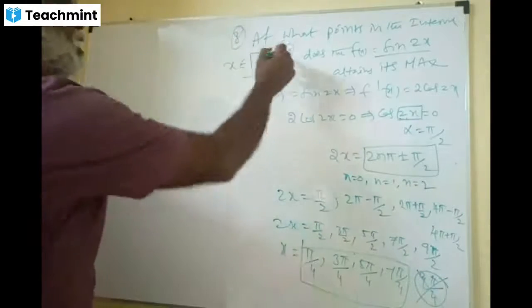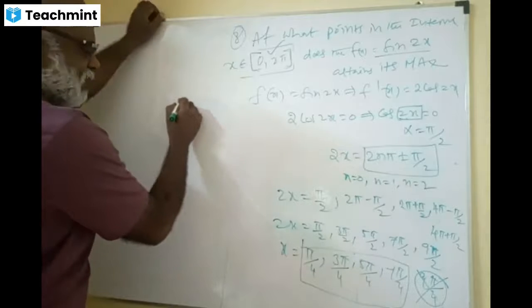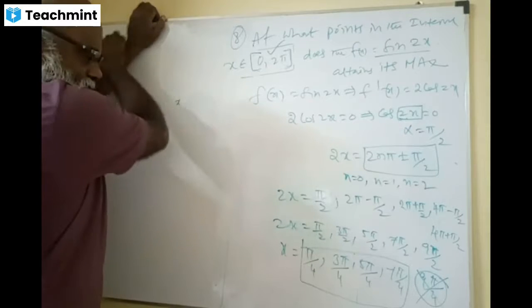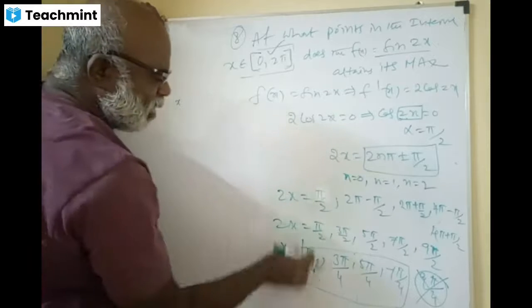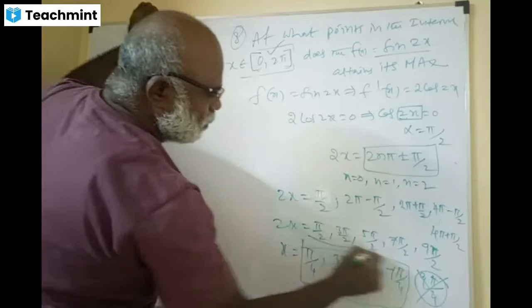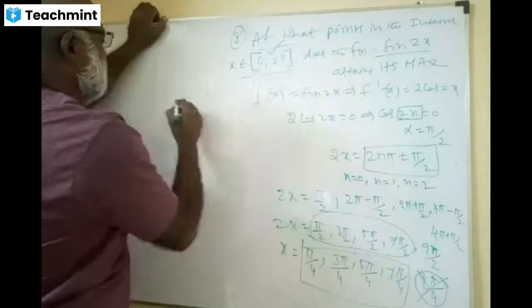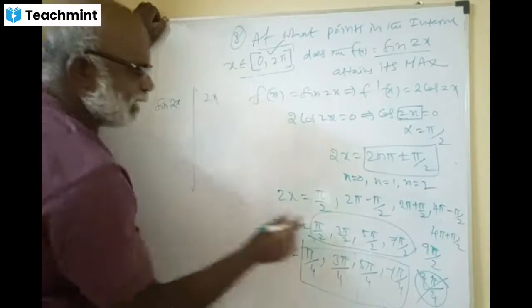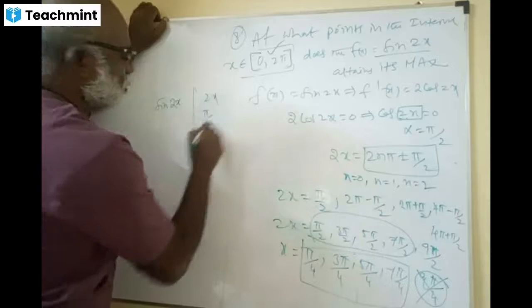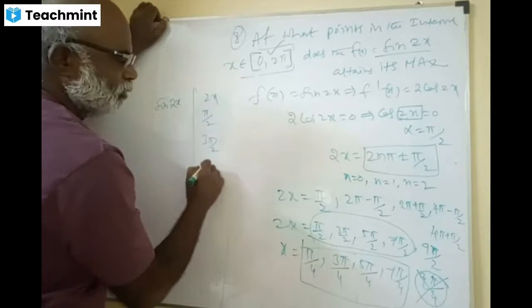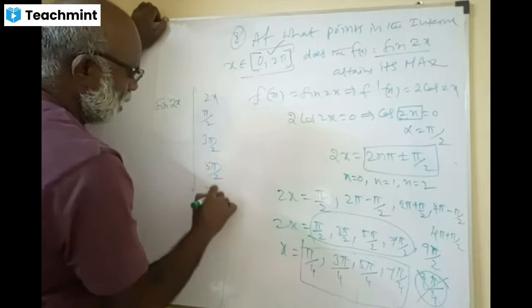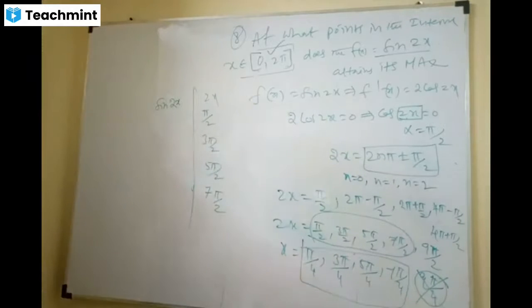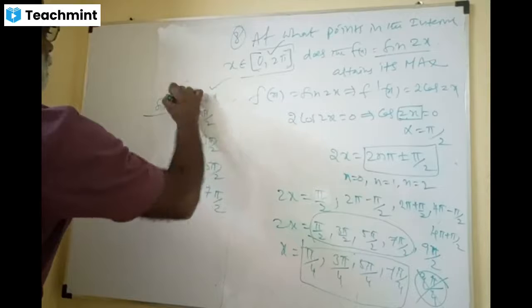Now substitute in the function sin 2x. Take x values, okay? x is pi by 4, so 2x is pi by 2. Sin 2x is the function, whereas these are the values of 2x: pi by 2, 3 pi by 2, 5 pi by 2, and 7 pi by 2. I am taking 2x directly, please.